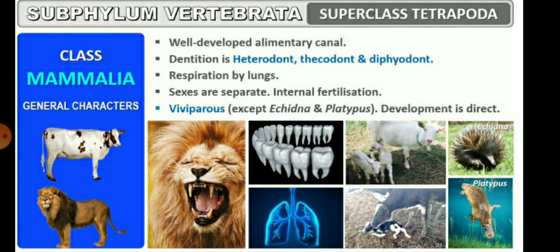So children, a well-developed alimentary canal is present. Dentition is heterodont, thecodont and diphyodont. Respiration is by the lungs. Sexes are separate and internal fertilization is present. They are viviparous except the echidna and the platypus. And the development is the direct type, with no larval stage.